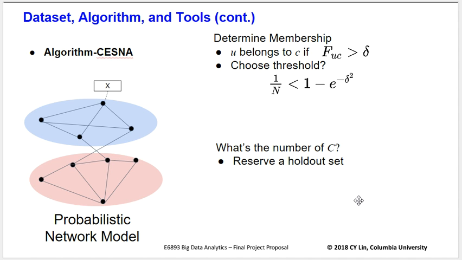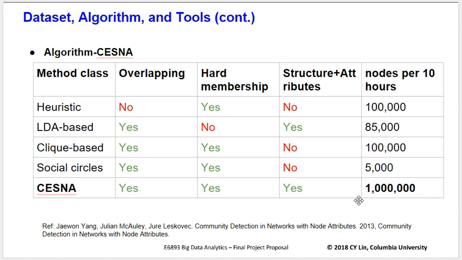So to our best knowledge, this method is the only one that supports overlapping community membership and allows structure and attribute dependencies. And this is also a linear complexity algorithm, which means it runs very fast.